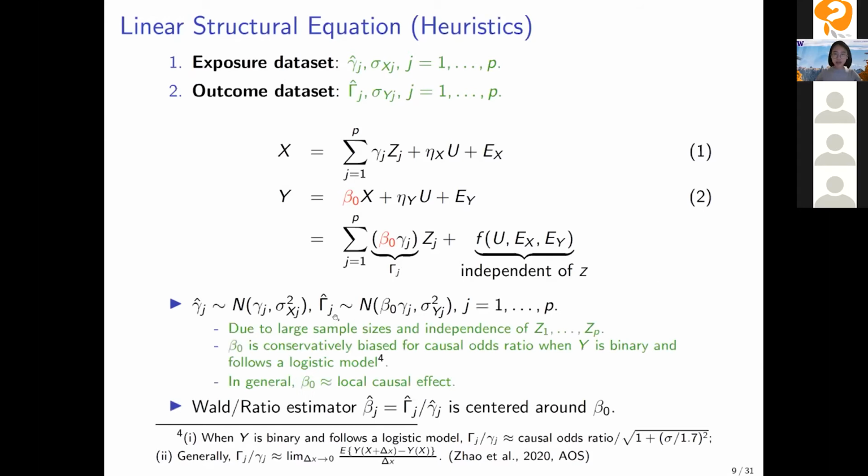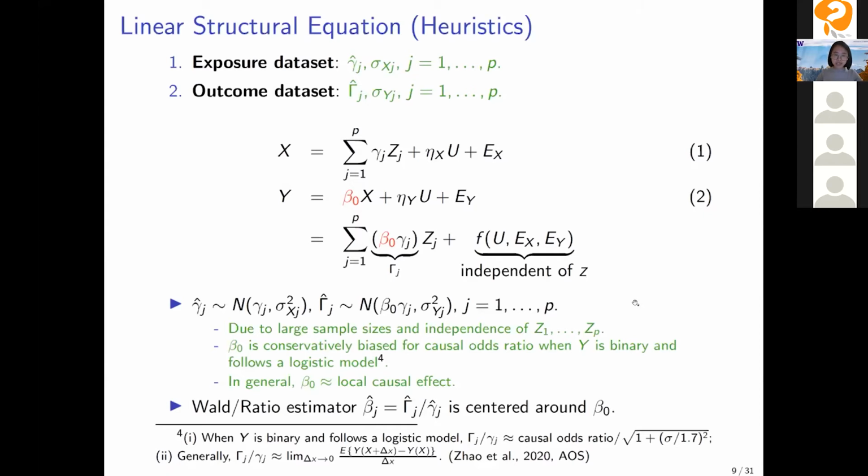This motivates the following assumption. So little gamma J hat is assumed to be normal centered at little gamma J, and capital gamma J hat is assumed to be normal centered at beta 0 times gamma J. And this approximation is good due to large sample sizes and independence of the genetic variants.